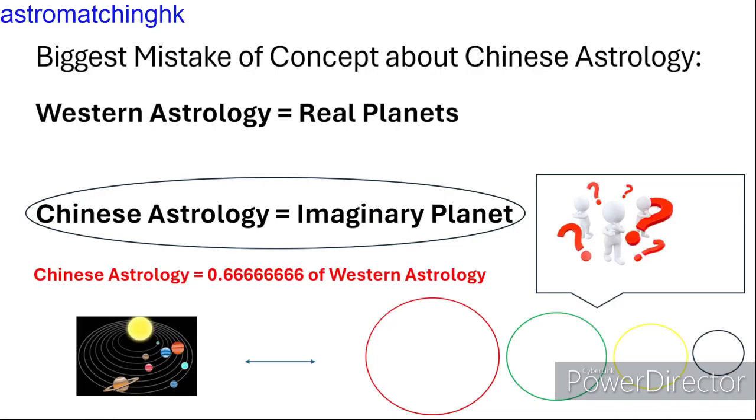Even some Chinese astrologers believe that the 4 time ring system is imaginary planets, which have no business with how the universe works. You will find it surprising in our video. We will demonstrate the time ring system can work with sidereal time about planets' positions, but also in the predictive techniques. Chinese astrology is using 2/3 of Western astrology predictive techniques.